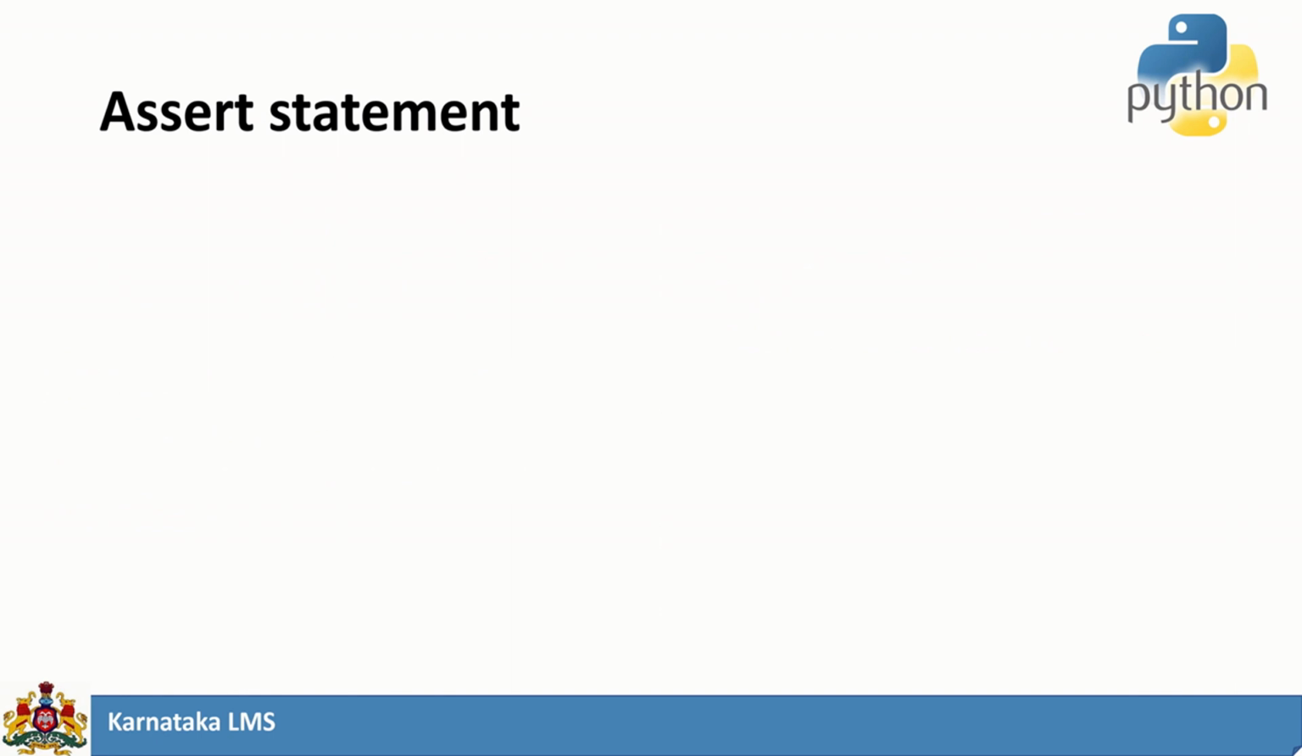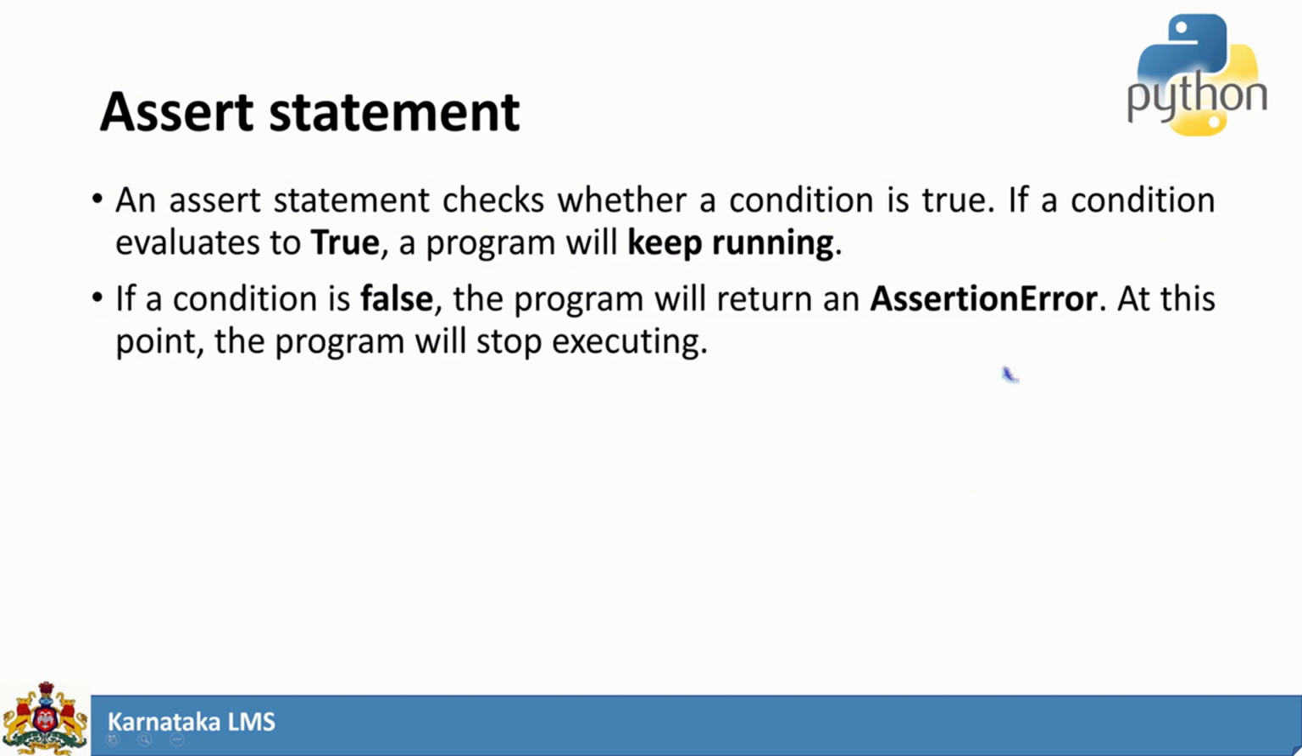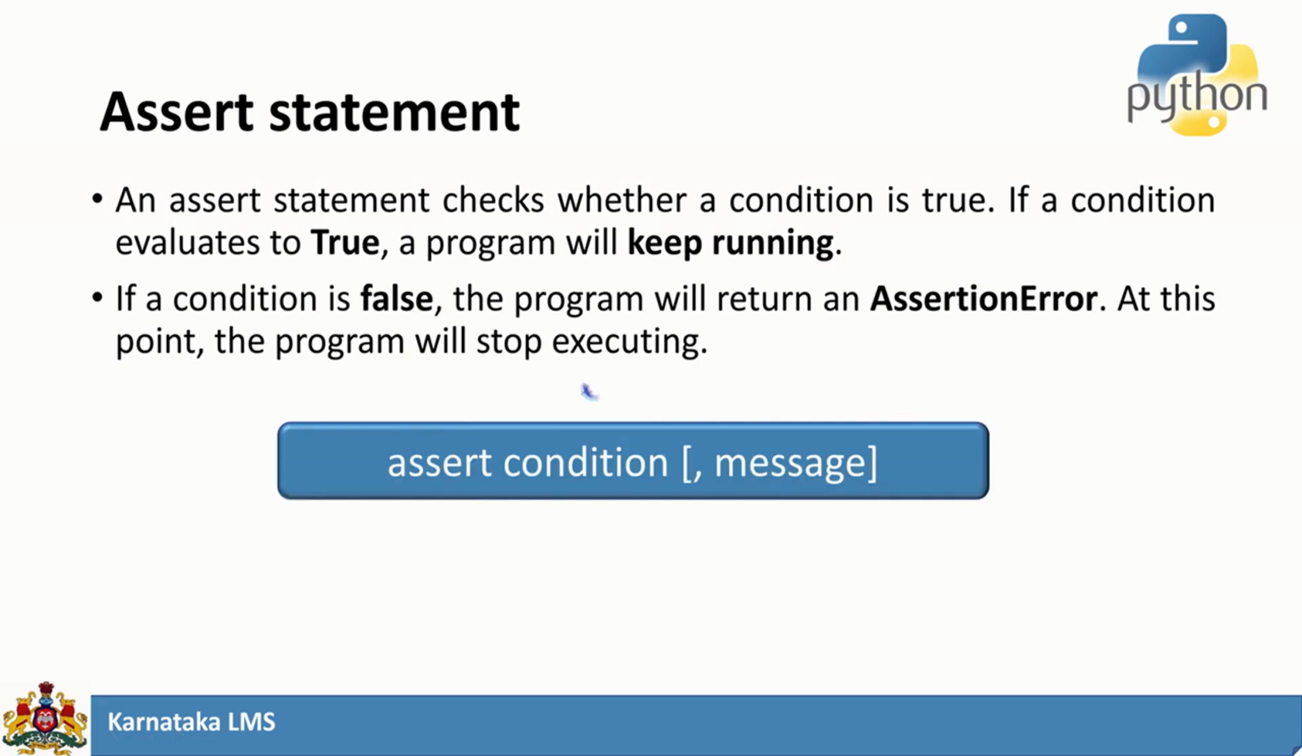Assert statement. Assert statement is used to check whether the condition is true. And if the condition is true, then the program will keep running. This assert statement can be used in exception handling. If the condition is false, it will raise an assertion error. At this point, the program will stop executing. So we usually use this assert statement in our exception handling.